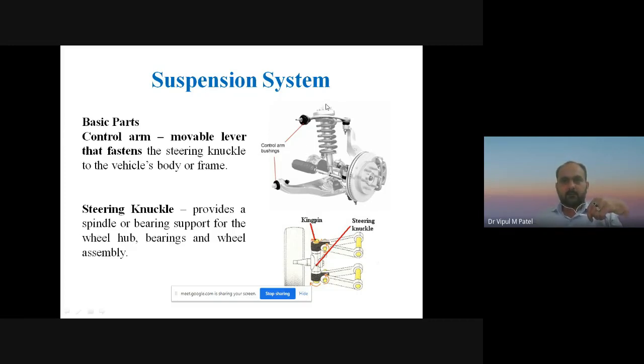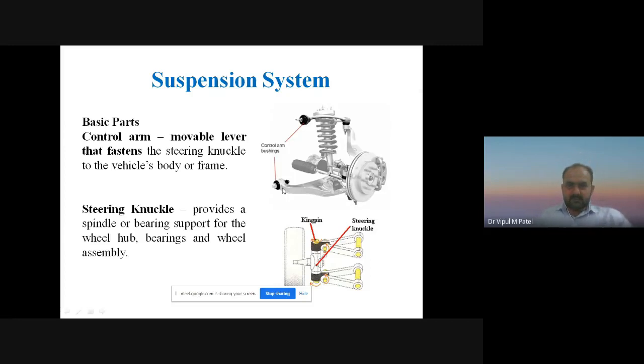So it is a mounting. This one is a mounting, this is a coil spring, this is a damper or shock absorber, we can say. This one is an axle, this one is a lower arm, this one is a brake disc, this one is a brake disc pad, we can say that. This one is a wheel hub, and with the use of this bolt we can easily hold our wheel in the automobile suspension system. So the control arm is a movable lever that fastens the steering knuckle to the vehicle's body or the